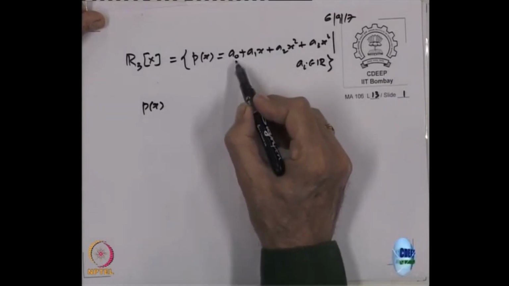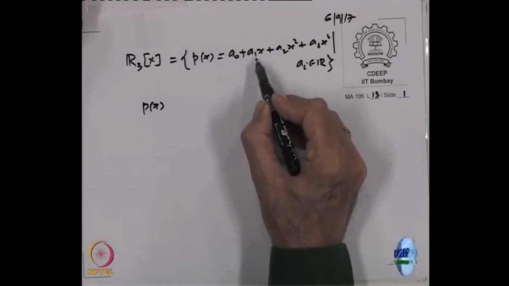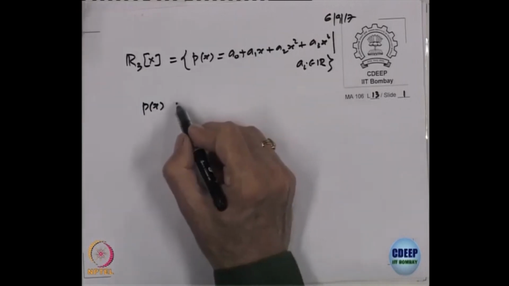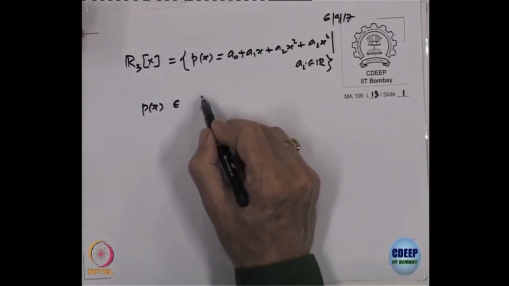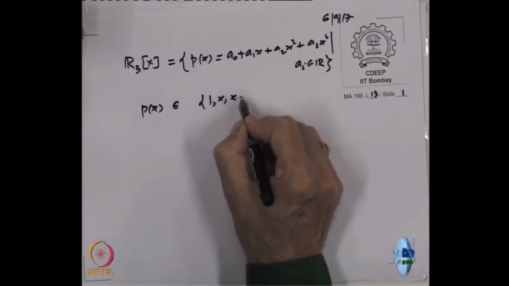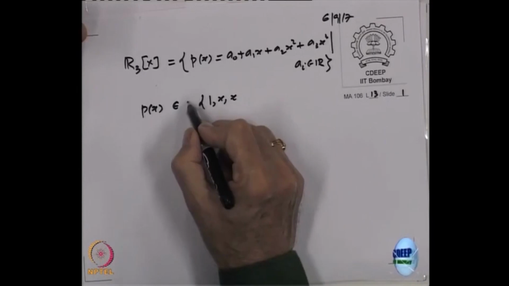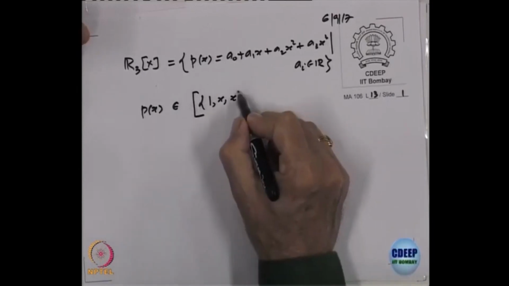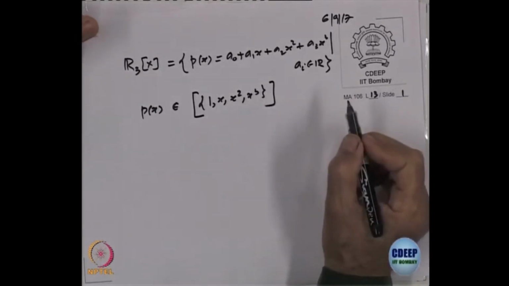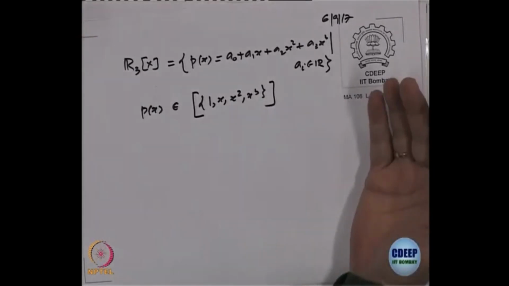Constant 1 is a0 multiplied by 1, a1 multiplied by x. If we treat x as a polynomial of degree 1, then p(x) belongs to the span of 1, x, x squared, x cubed, because that is the way we write polynomials.